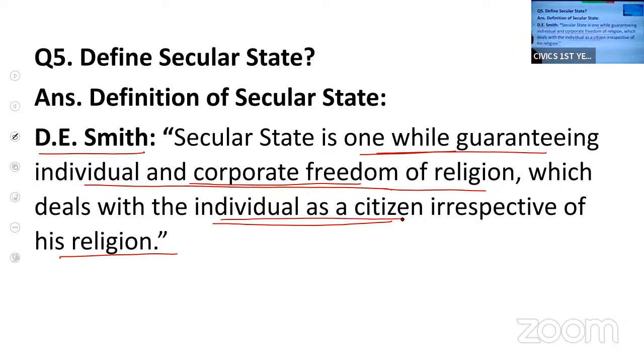Irrespective of your religion, you are a citizen. So in a secular state, the people are guaranteed religious freedom. That is the meaning of this definition.